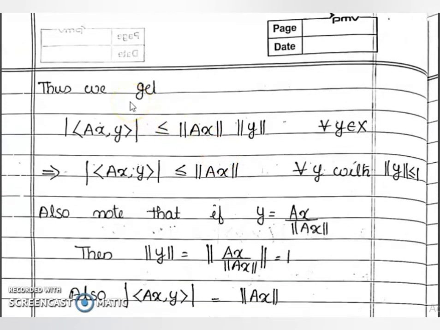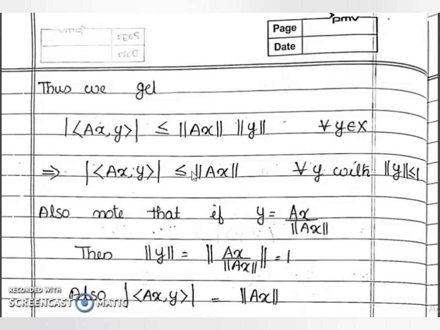Thus, we get modulus of inner product (Ax, y) less than or equal to norm of Ax into norm of y for every y belonging to X, and this implies modulus of inner product (Ax, y) is less than or equal to norm of Ax for every y with norm y less than or equal to 1.